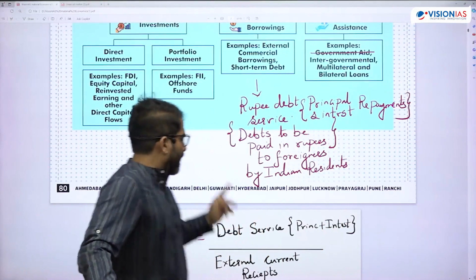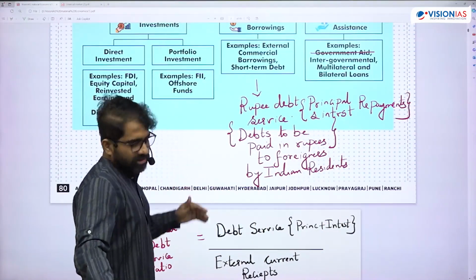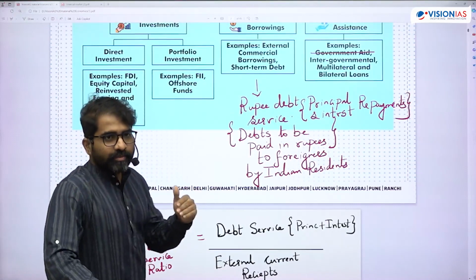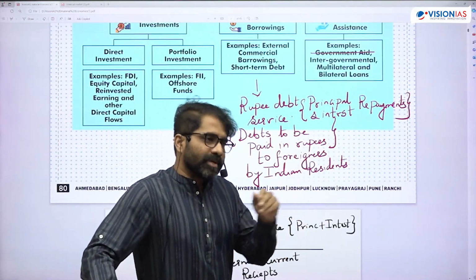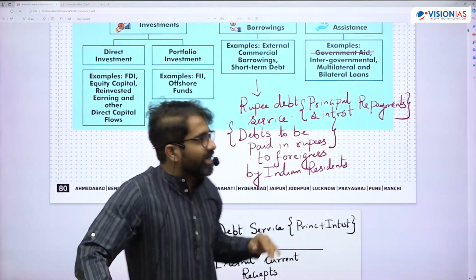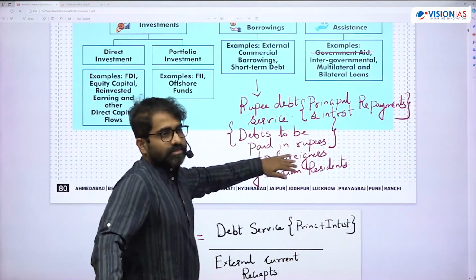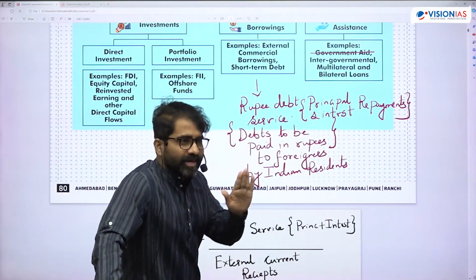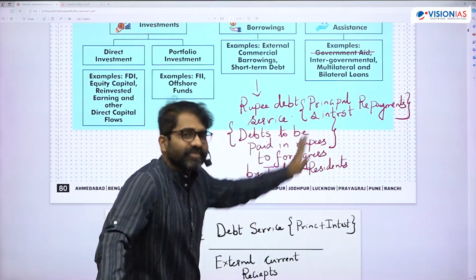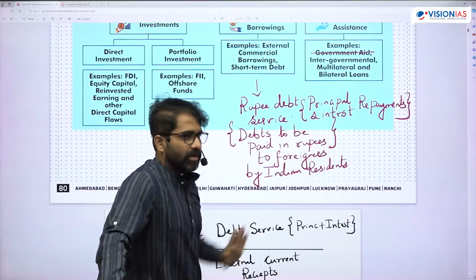Understood? Okay, so why is it important? Because it is in the news. We borrow maximum in dollars, around 54%, followed by rupees. And that is the reason rupee debt service has come up in the news. And if this comes up, where should it be figured out? It should be in the capital account.